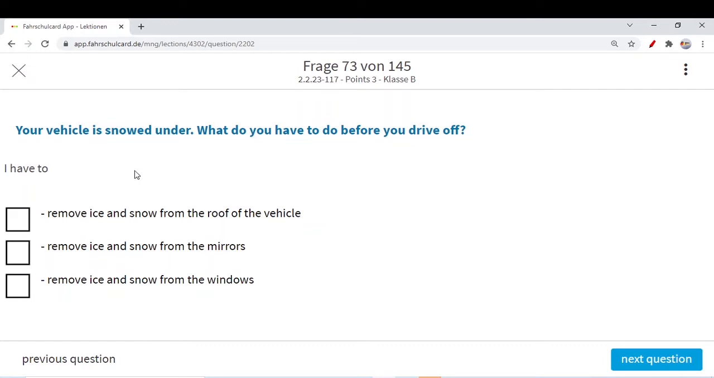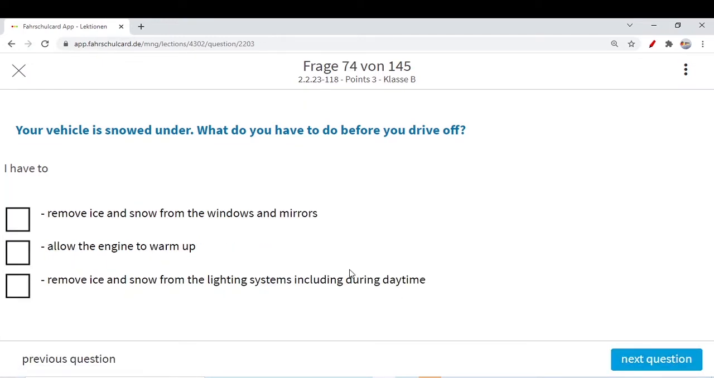Your vehicle is snowed under, heavy snow. What do you have to do before you drive off? I have to remove ice and snow from the roof of the vehicle, for sure. Remove ice and snow from the mirrors. Remove ice and snow from the windows. Every answer is clear, you have to remove ice from everywhere. This answer is very straightforward.